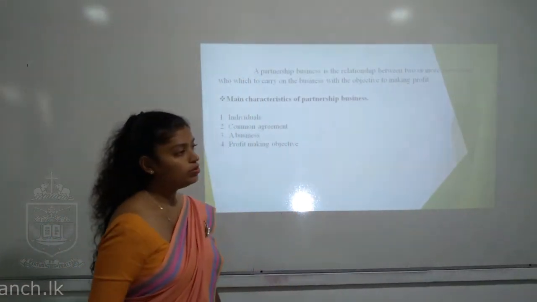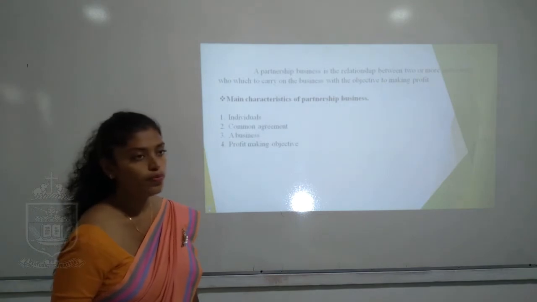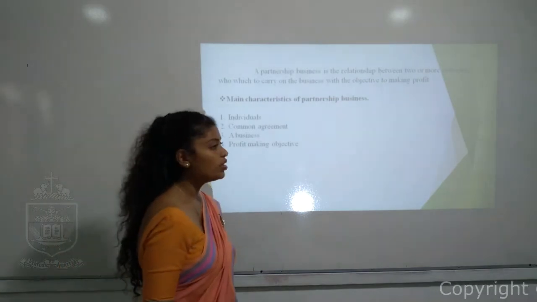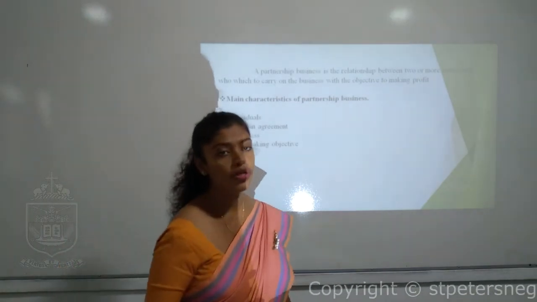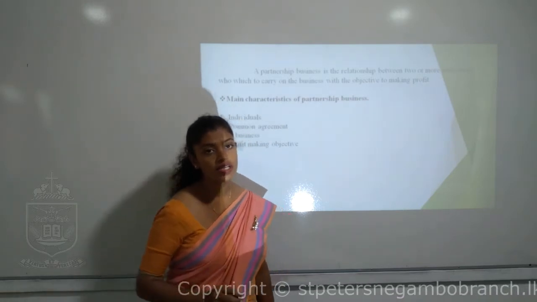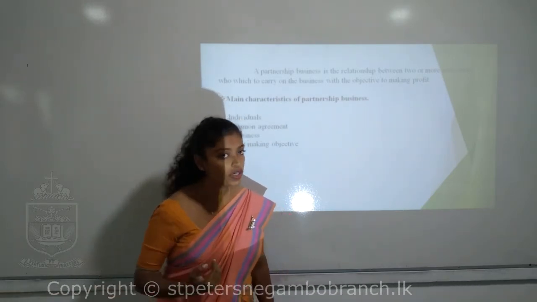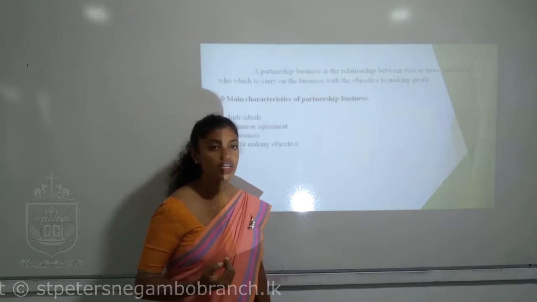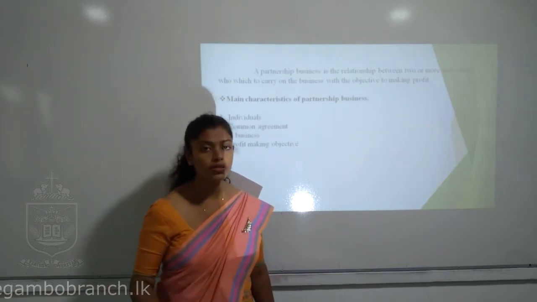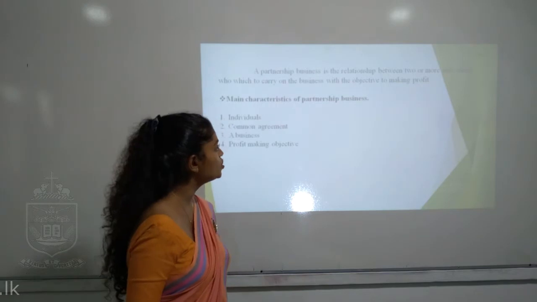I would like to speak about this "two or more." If there are not at least two owners, it is considered a sole proprietorship. In order to turn a business organization from sole proprietorship to partnership, they should have at least two people.